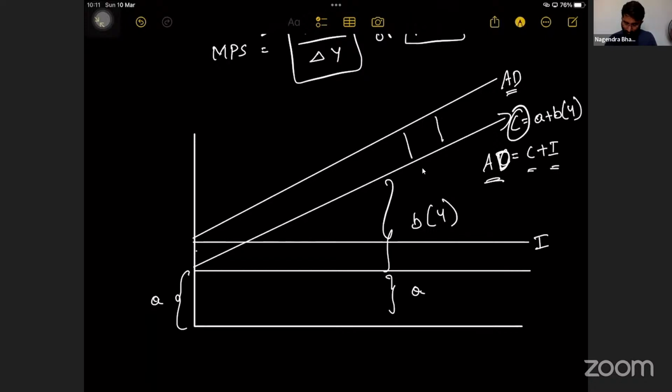This gap, what is this gap? This gap is always constant, that is I. The gap between C and AD is I, no?